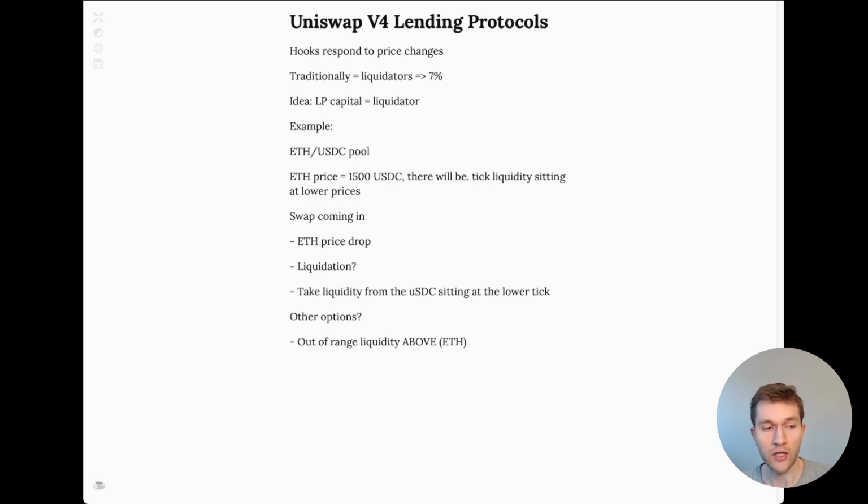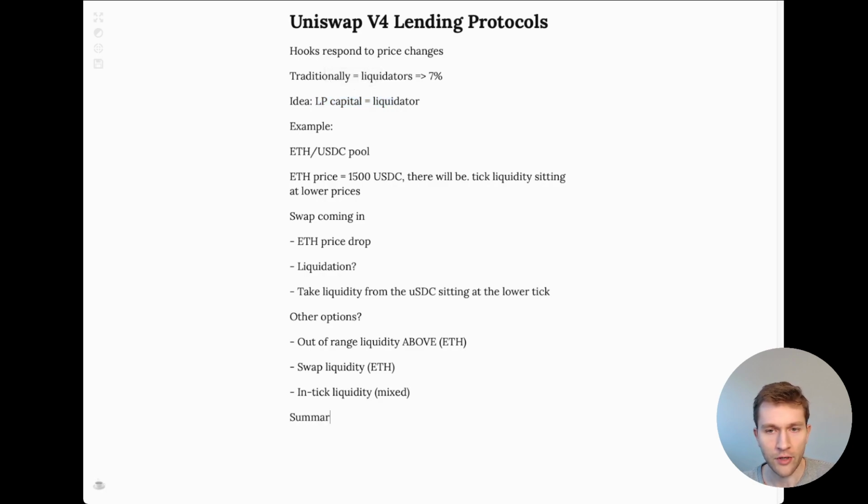That's not USDC, so we can't use that for liquidations. We could use swap liquidity, but it's also ETH, because the swapper is selling ETH to us. We could use in-tick liquidity, but that's mixed. It's some mixture of ETH and USDC, so it's not very clean, and it's also being used obviously to liquidate the prior position. So actually it makes much more sense to just use the LP capital directly as the liquidator, right?